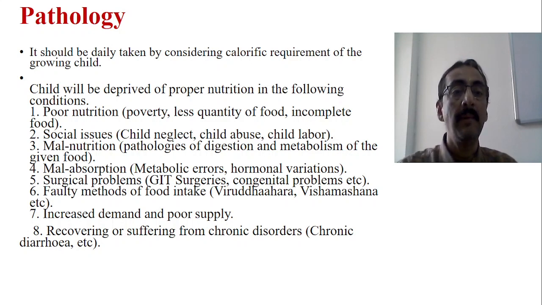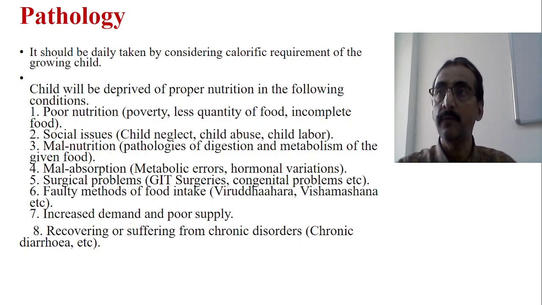Third one is malnutrition because of pathologies. There are so many pathologies related to digestion and metabolism which result in malnutrition. That means whatever food you are taking, good amount of quality food also, is not converted into its end products, and the end products are not available.